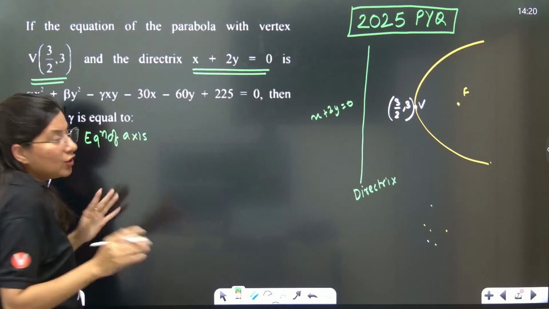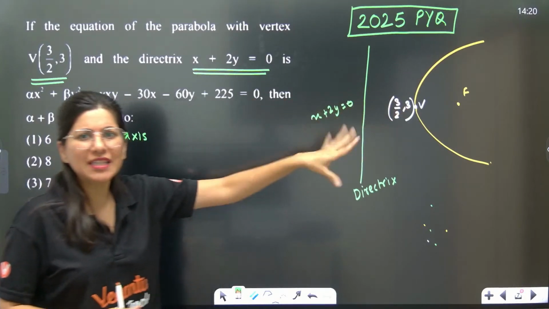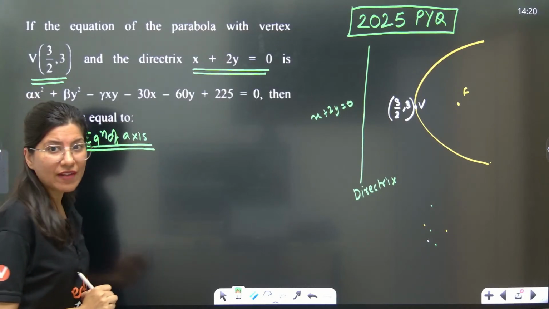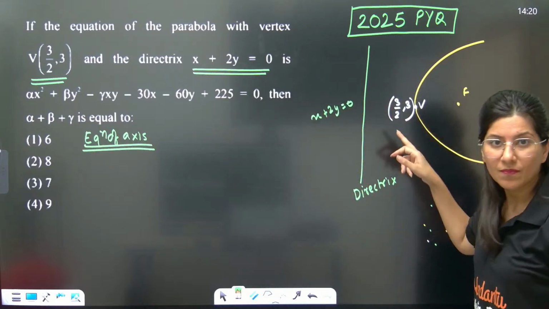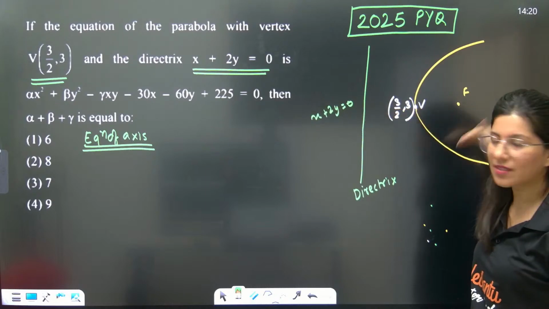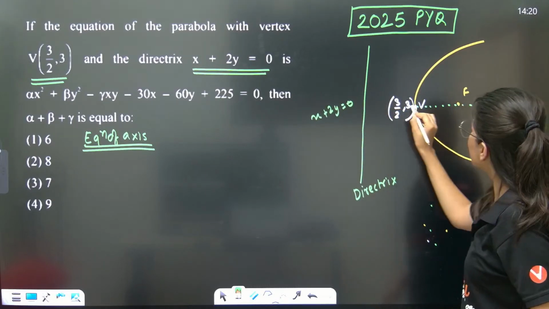Usually in standard parabola it is x-axis. But this is not a standard parabola. How do you write equation of axis? You know that axis of parabola satisfies the vertex because vertex passes through axis. See, axis of parabola is something which is this.